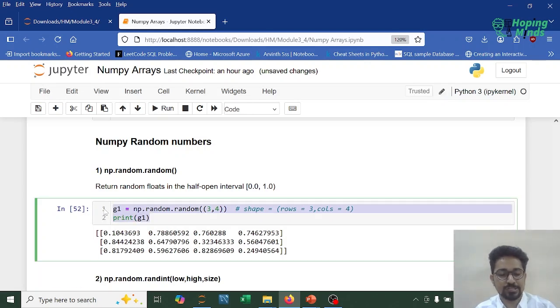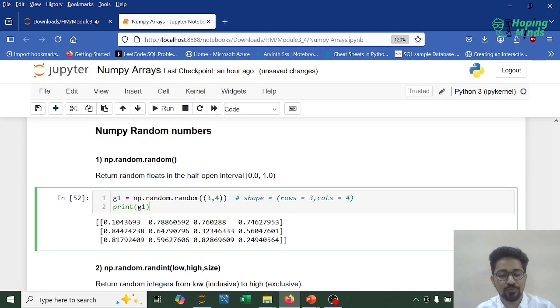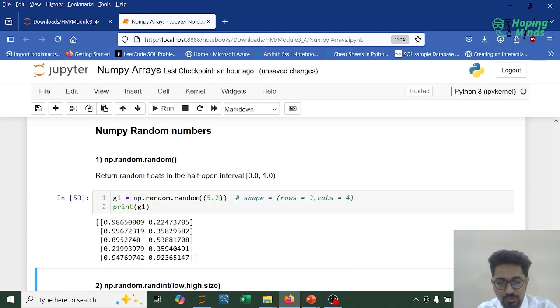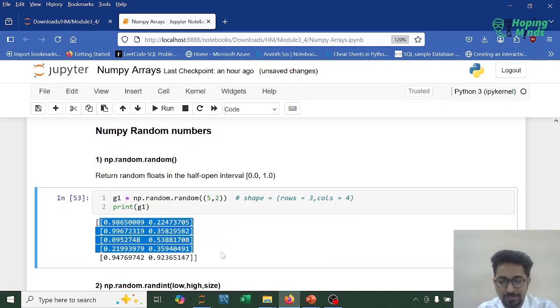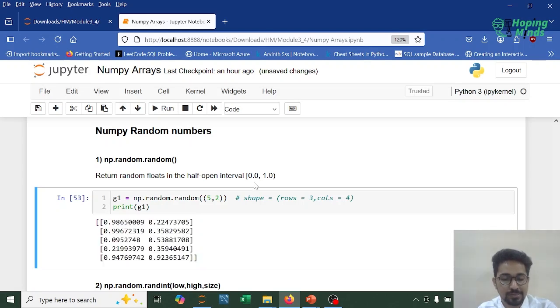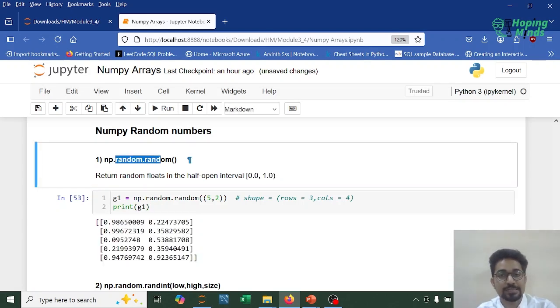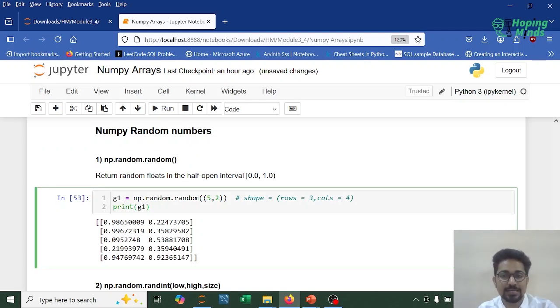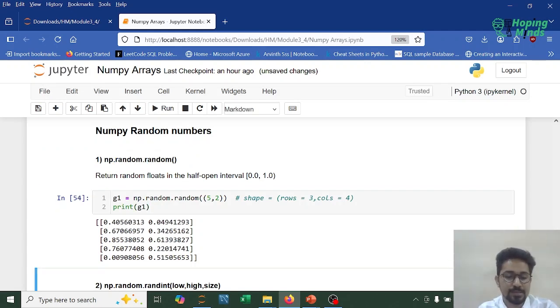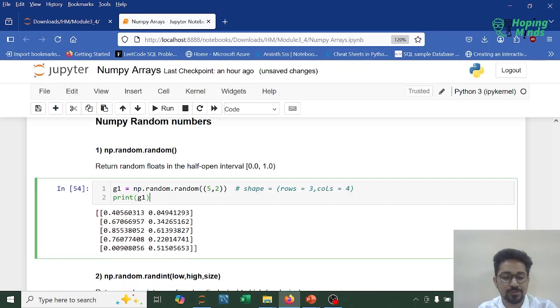So now when I'm printing G1, observe this. The output is displayed in 3 rows, 4 columns. Can I change this? Yes, I want to display it in 5, 2. So it would be 5 rows, 2 columns. Now what are these numbers? These are randomly generated numbers between a specified range. So why do we use this random library? Let's say to generate synthetic data or to simulate certain problem statements where synthetic random data is required. So that is the most commonly utilized use case in the industries.